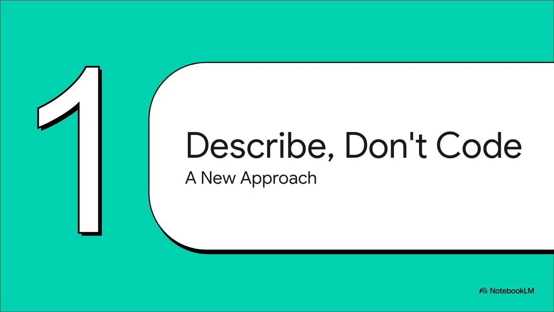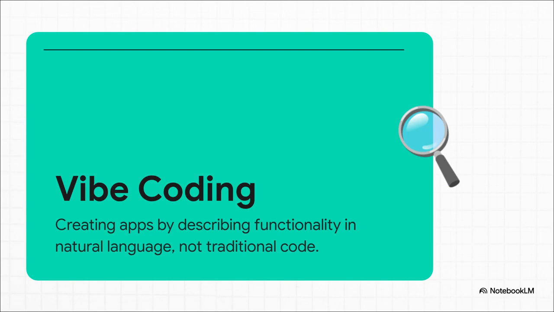All right, so section 1. This whole idea is about a massive shift away from coding and towards just describing. And the name for this? Get this. It's called vibe coding. I mean, how cool is that? Instead of slinging code, you're just putting out a vibe, an idea. You just talk to it in plain English, and the AI figures out how to turn that into a real working app. That's the magic behind Opal.